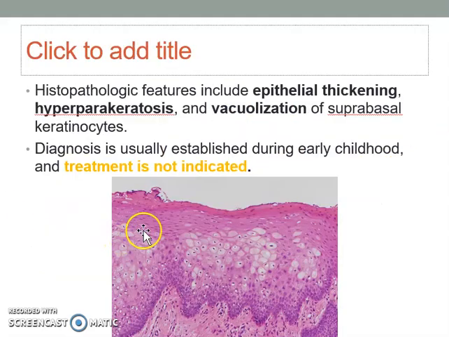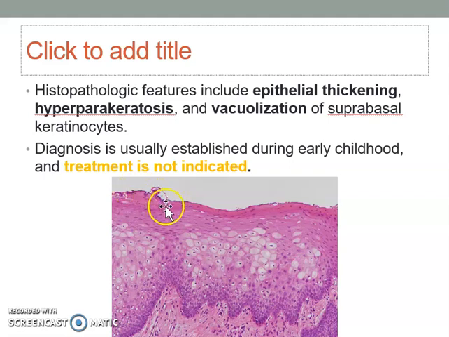Histologically, whenever you want to describe oral mucosa histologically, do it systematically. First we divide into two: epithelium and connective tissue. In this white sponge nevus, we focus on the epithelium. It has epithelial thickening, so the epithelium is thicker or hyperplastic than the usual normal oral mucosa. Look at the top here, slightly more strikingly pink than the rest of the epithelium.